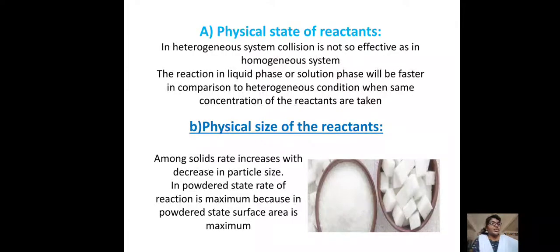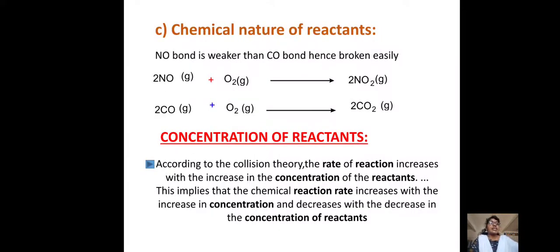Let us move towards the next factor, that is chemical nature of the reactants. See, there are two reactions: 2NO plus O2 giving NO2, and 2CO plus O2 giving CO2, that is carbon dioxide gas. Here the first reaction is faster than the second reaction.